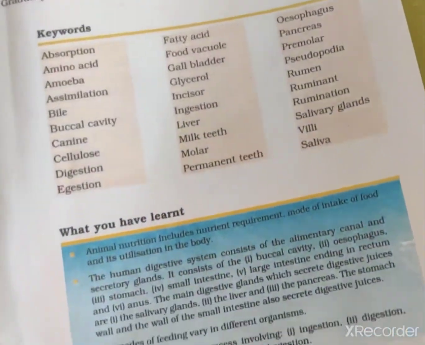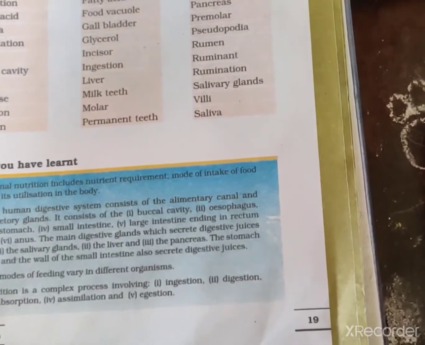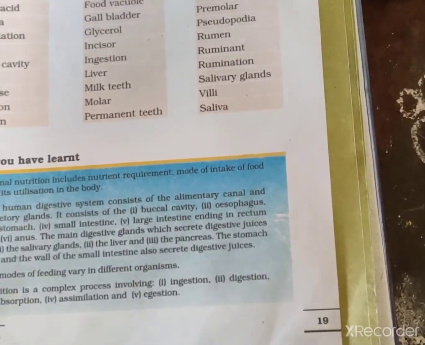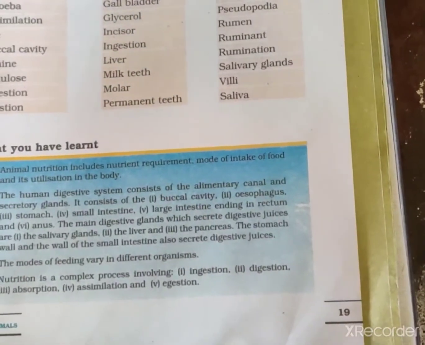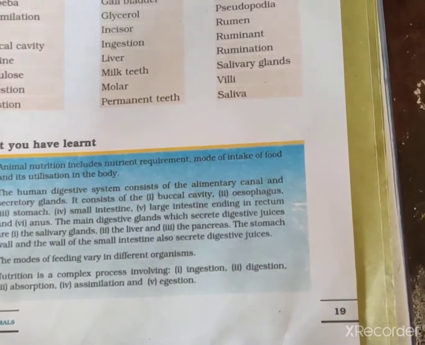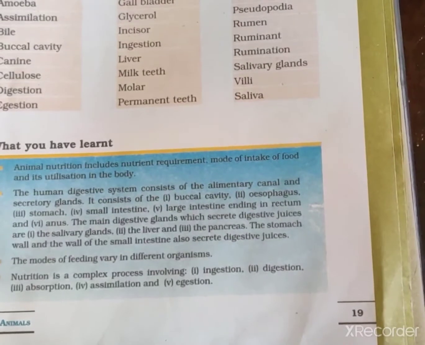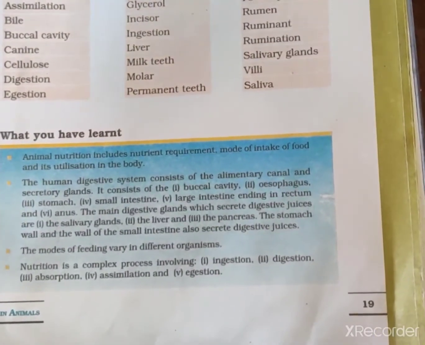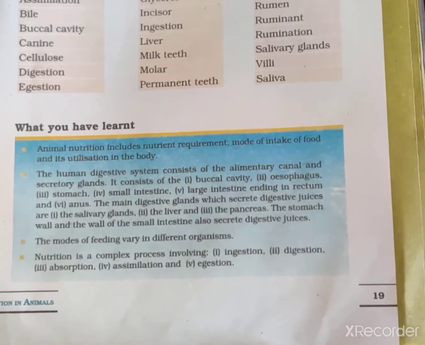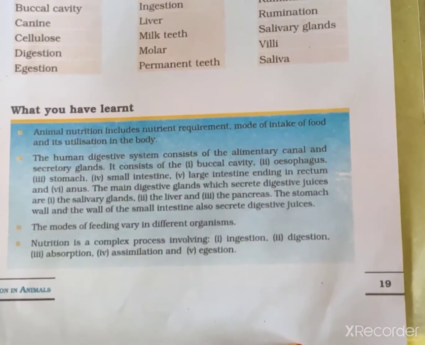So what have you learned in this lesson, students? Animal nutrition includes nutrient requirements, the mode of intake of food and its utilization in the body. The human digestive system consists of the alimentary canal and secretory glands: the buccal cavity, esophagus, stomach, small intestine, large intestine, ending in rectum and anus.